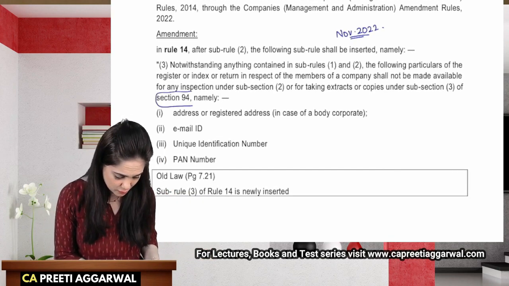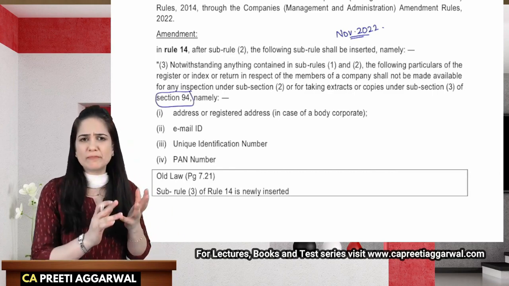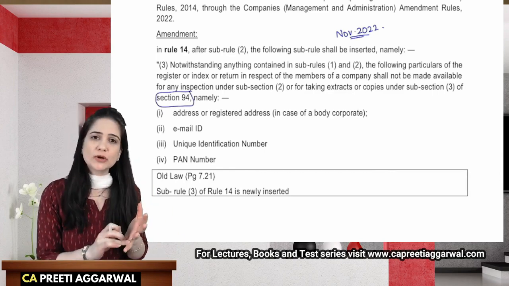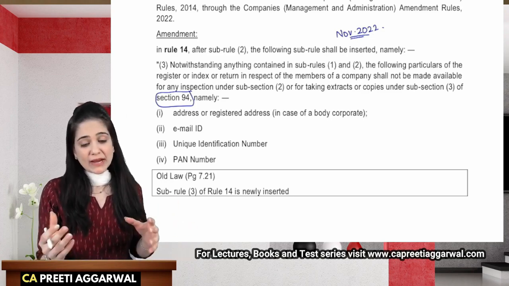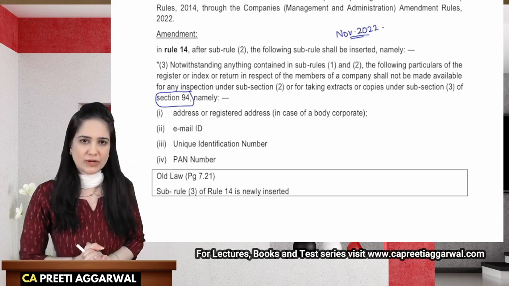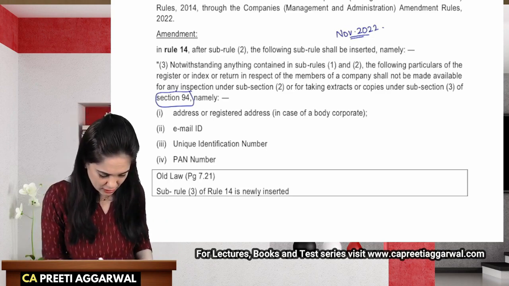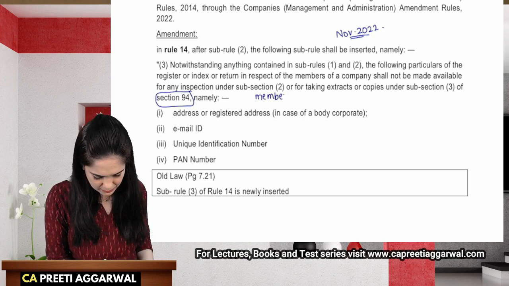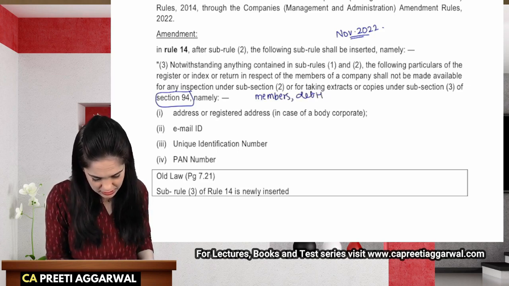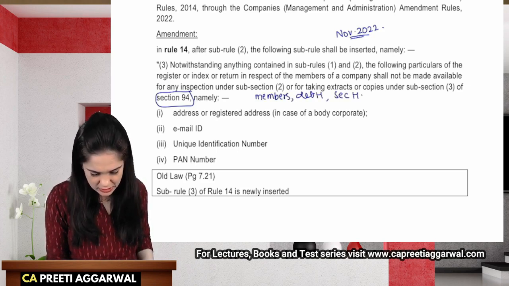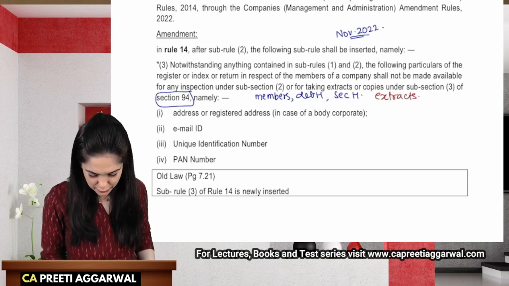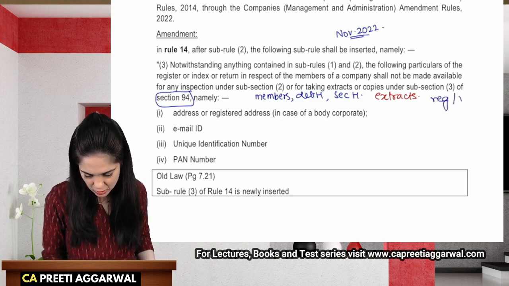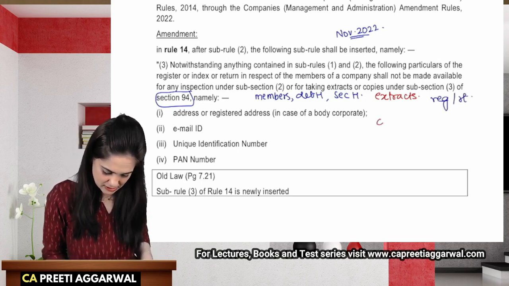Section 94. Okay, section 94 allows members, debenture holders and other security holders to take extracts from the registers or returns, and even a copy is made available on request. So section 94 allows the members, debenture holders and other security holders to take extracts from registers or returns and even copies. Okay, even a copy can be made available on request.